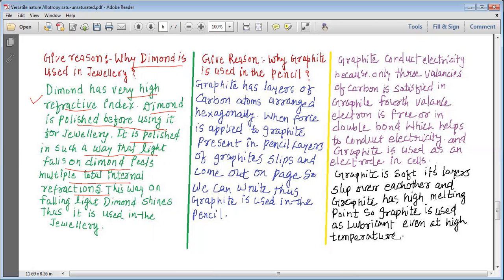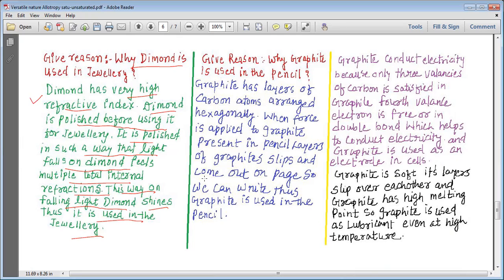Now, this is important to understand: when light goes into the diamond, it undergoes reflection more than one time. So, multiple times. Many a time the light reflects. Due to this multiple reflection of falling light, diamond shines. So due to the multiple reflection of light, diamond starts shining, and that is why it is used in jewelry, because shining diamond looks very nice.